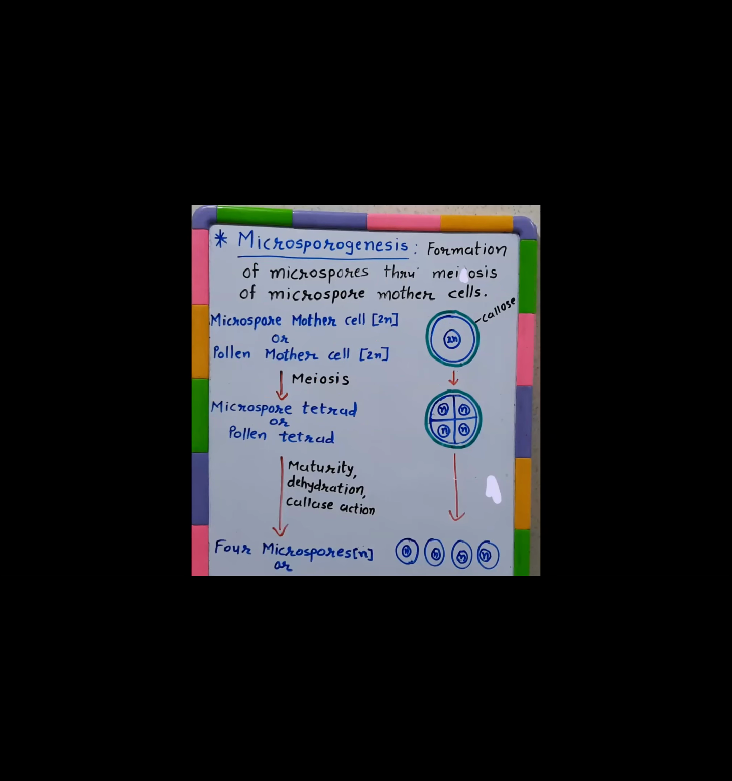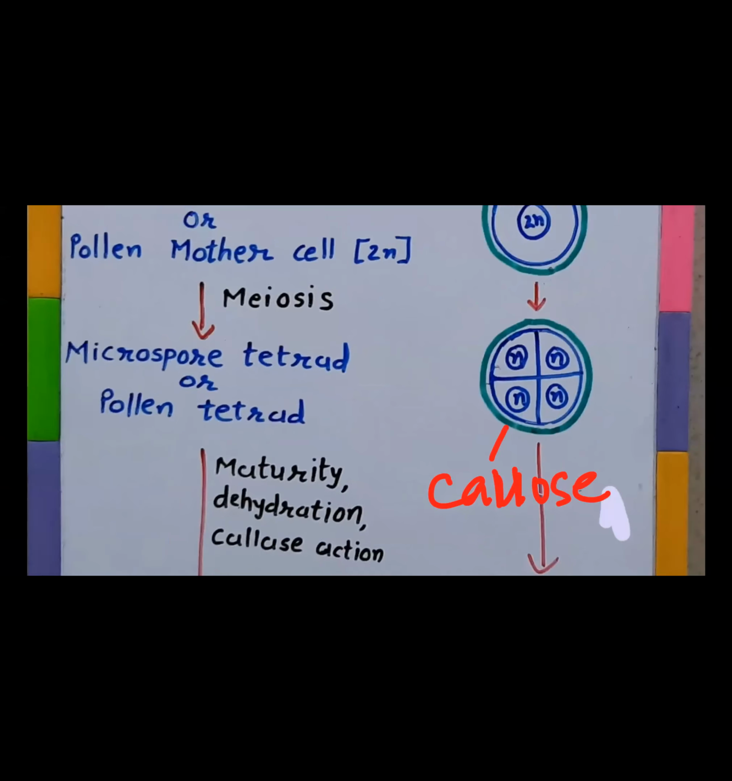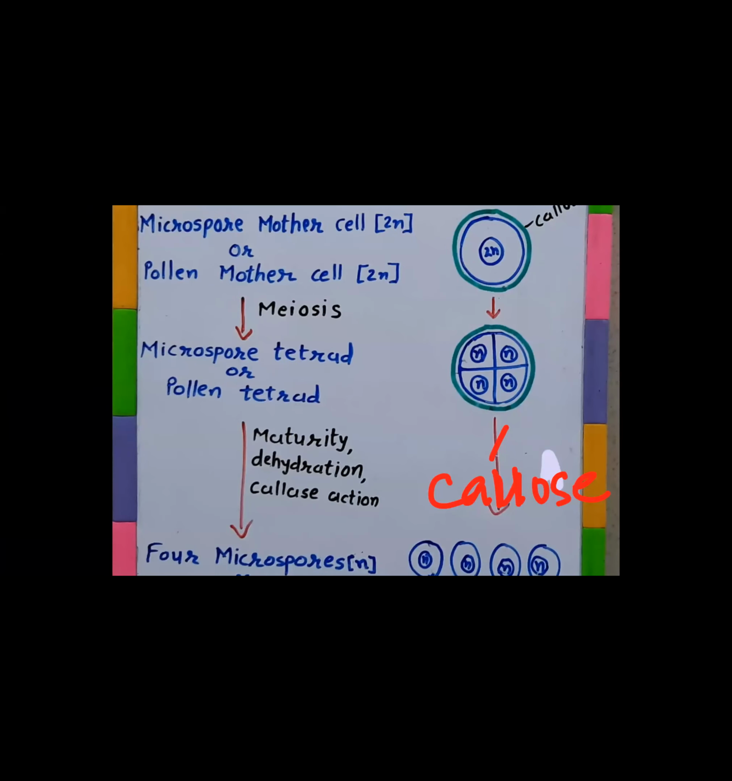When microspores are formed, they are in the form of a cluster. Though they are four distinct haploid cells, they still remain covered in a common wall made of a material named callose, secreted by the tapetum cells. The callose envelops this cluster of the microspore tetrad, so they still remain together in one group called a microspore tetrad.